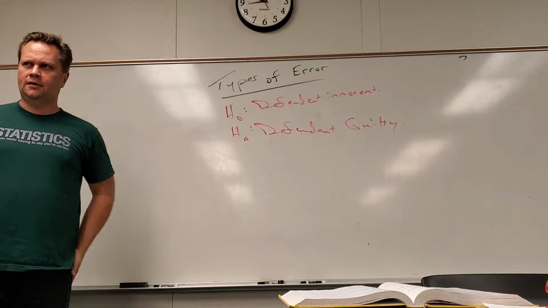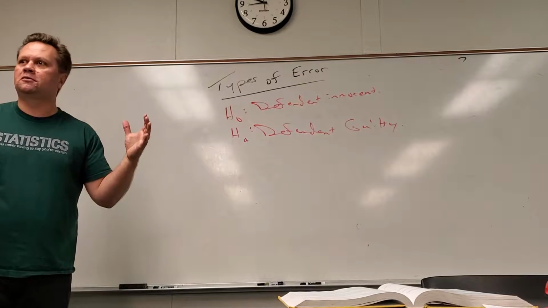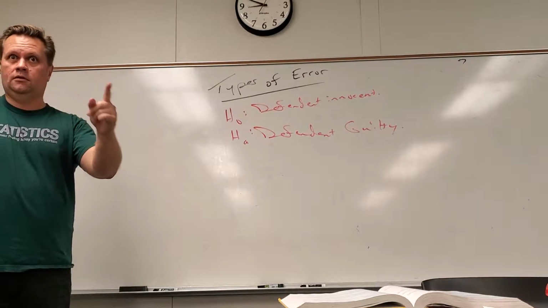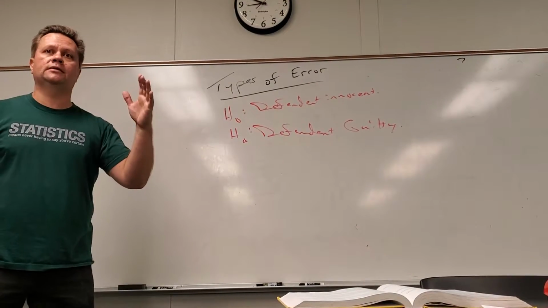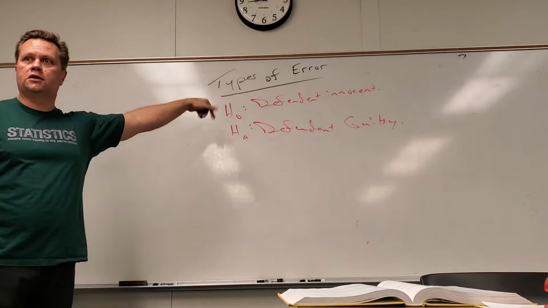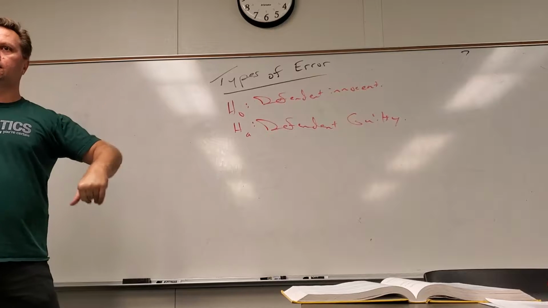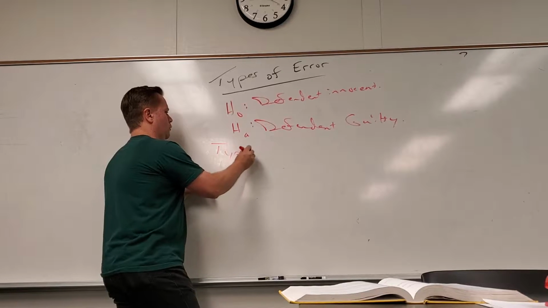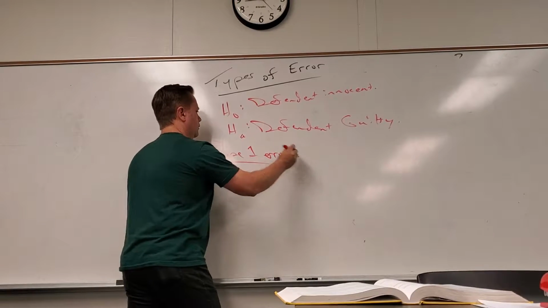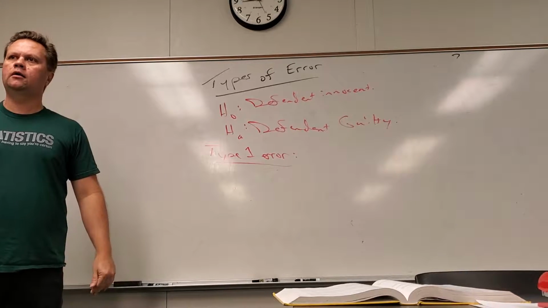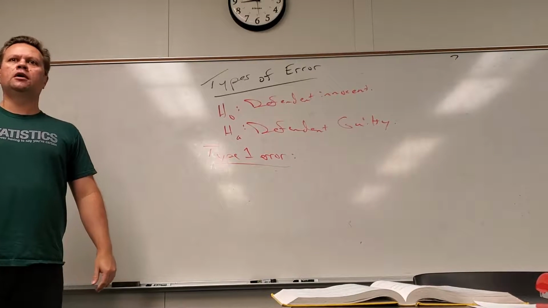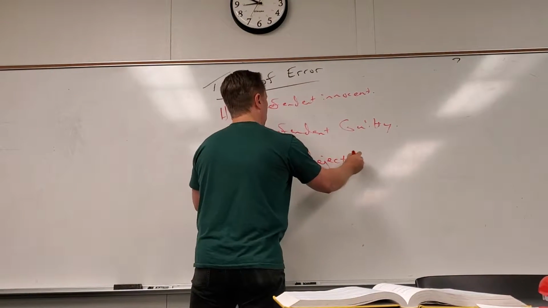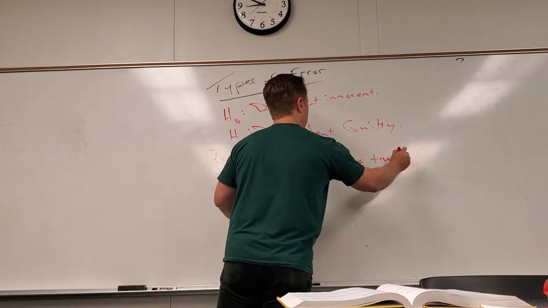You guys understand that? I can't prove somebody's innocent from a sample of information. But from a sample of information, I can show that it looks like they're guilty. That's exactly like any hypothesis test. This one, people can die, go to jail, all kinds of things. So it's a little more high stakes than smoking. Okay. So there's what's called a type 1 error that I can make. So type 1 error is rejecting a true null. So reject a true null.